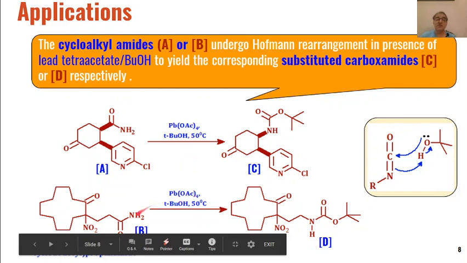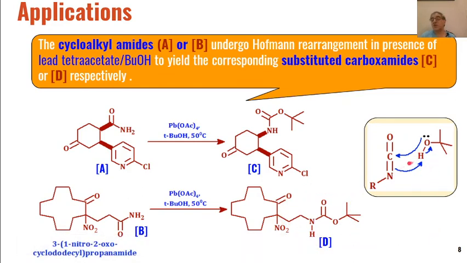And the mechanism of conversion of this amide into these carbamates is the same as in the previous case. So first this amide will react with lead acetate and an intermediate where a nitrogen-lead bond is formed, and then that will undergo rearrangement to give us isocyanates, and those isocyanates then undergo addition of this tertiary-butanol across the carbon-nitrogen double bond to give us these types of carbamates as the product.